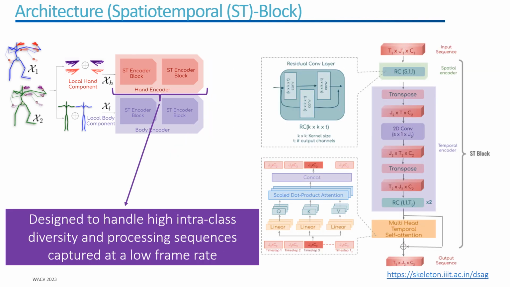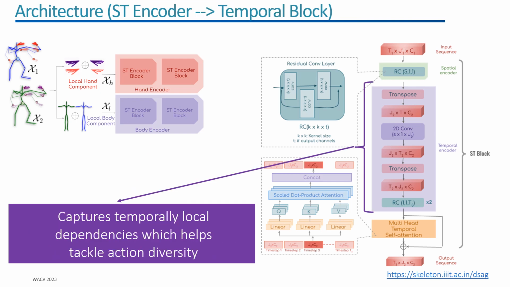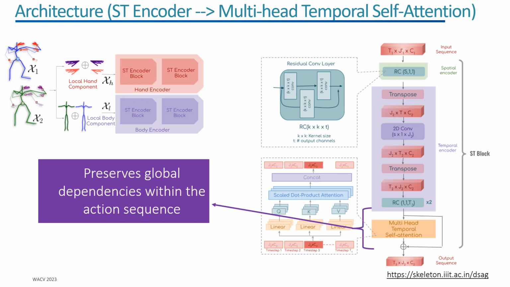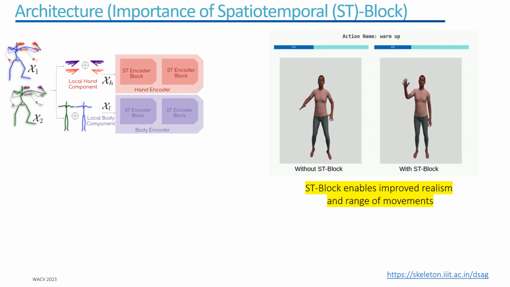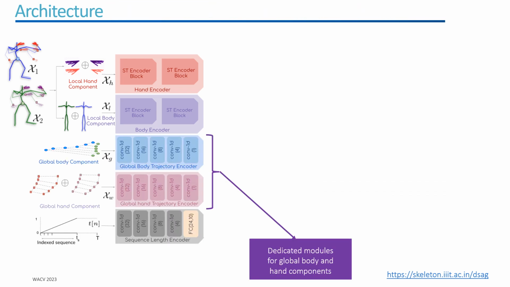We introduce a novel spatiotemporal transformation block to handle highly diverse and low frame rate action sequences. The temporal component applies the convolution filter within a small temporal neighborhood to capture subtle and diverse temporal movements. The multi-head self-attention block preserves long-term global dependencies within the action sequence. Overall, the SD block captures both the local and global temporal dependencies. This allows DSAG to generate realistic action sequences containing rapid movements of hand or leg joints. Remaining encoding blocks separately model the global movements and the index sequence length representation.